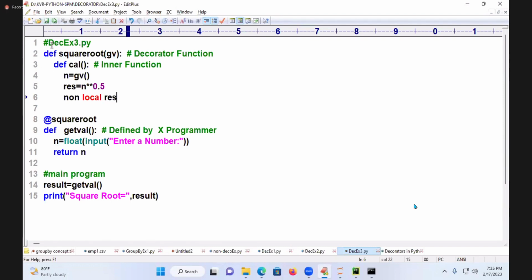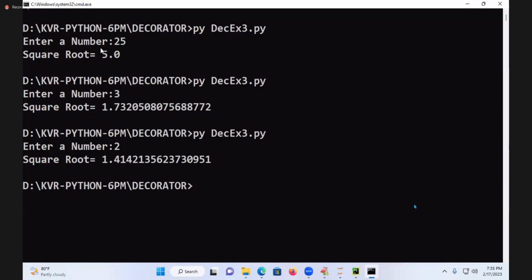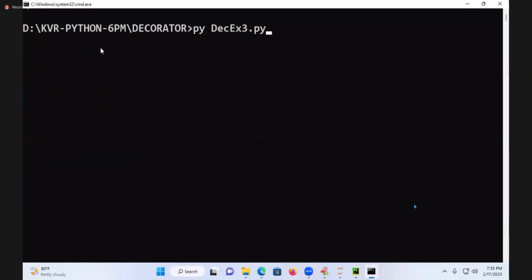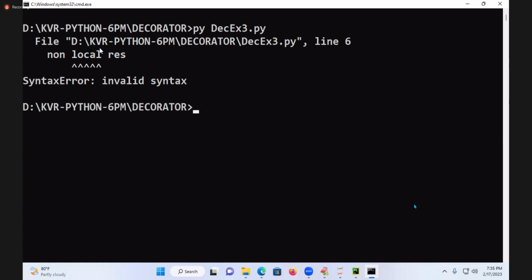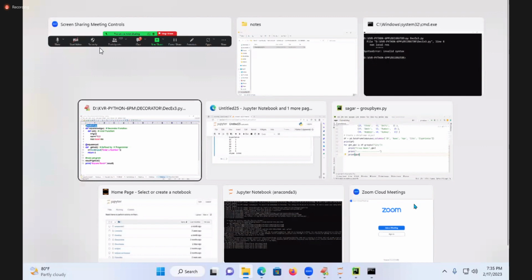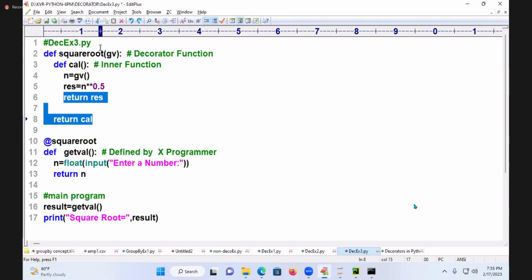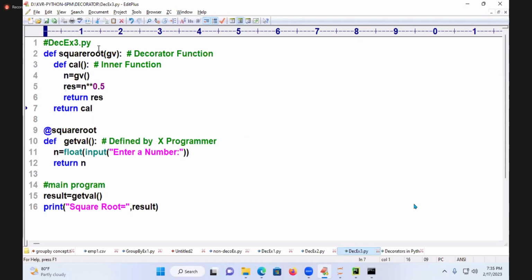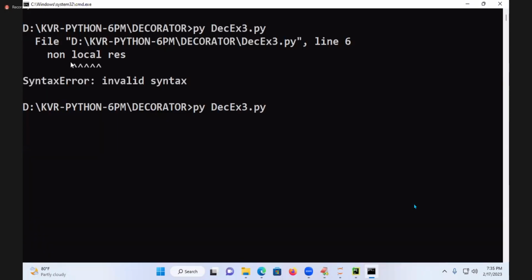So execute that. Decorator example 3. Go to the place. Py. Right. So, coming to the point of it, coming to this result. Okay? You execute it. That is the flow what I said. You try to follow that.